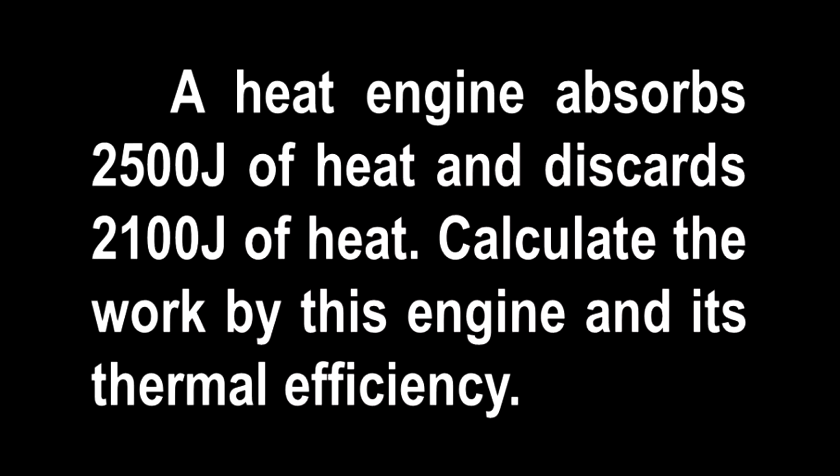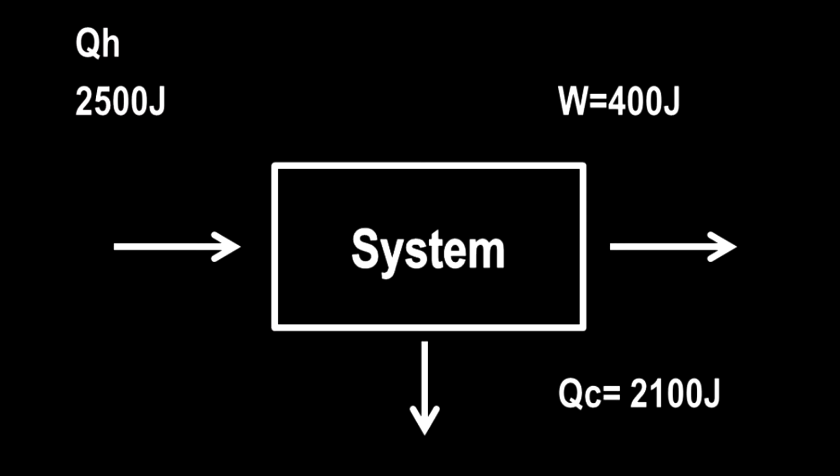A heat engine absorbs 2,500 joules of heat and discards 2,100 joules of heat. Calculate the work done by this engine and its thermal efficiency. To calculate the work performed by this engine and its thermal efficiency, let's say this box represents the system. Now, 2,500 joules of heat energy enters the system, so this is Q sub H, and 2,100 joules of heat leaves the system, so this is Q sub C.